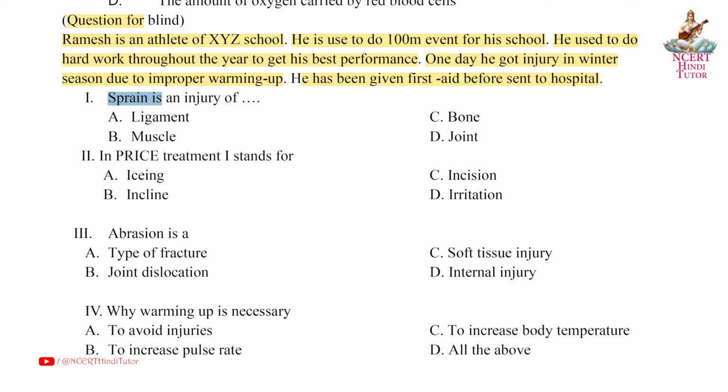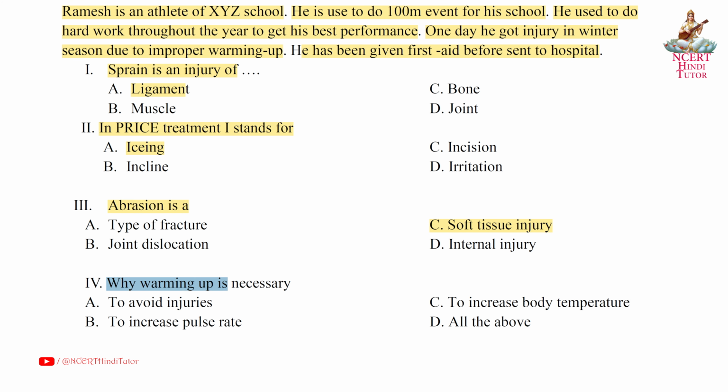First, sprain is an injury of answer A. Ligament. Second, in PRICE treatment, I stands for answer A. Icing. Third, abrasion is answer C. Soft tissue injury. Fourth, why is warming up necessary? Answer A. To avoid injuries.